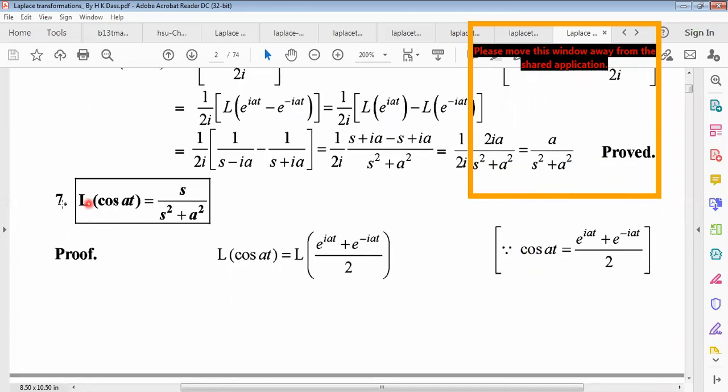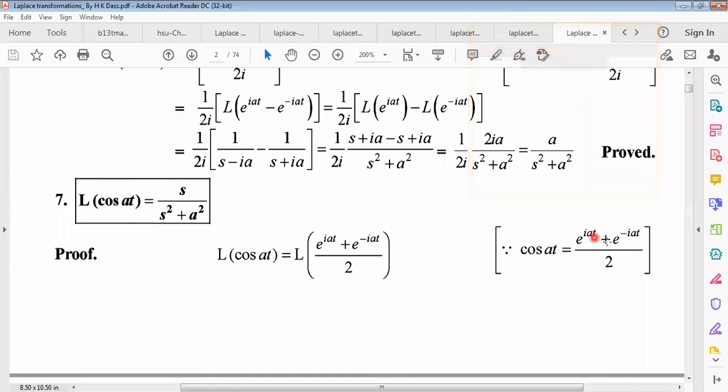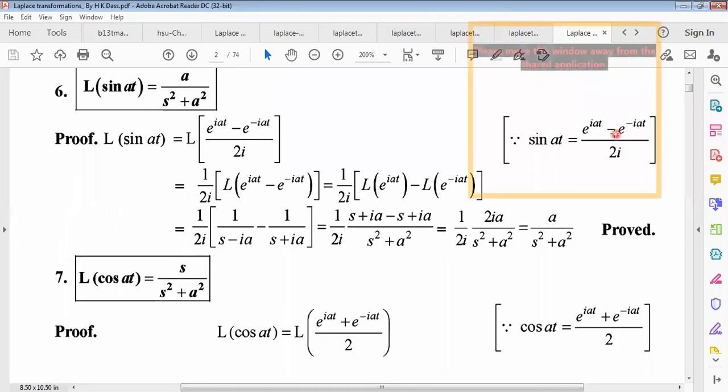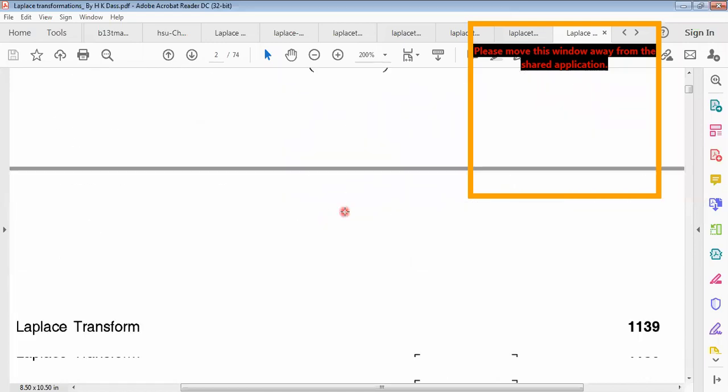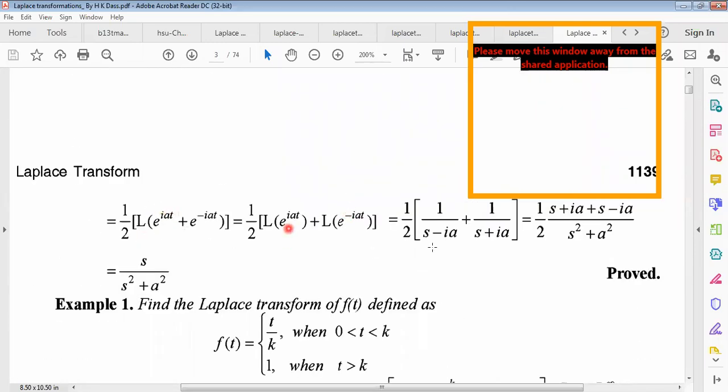Similarly, the Laplace transformation of cos at equals s divided by s square plus a square, also found using this relation. Cos at equals e to the power iat plus e to the power minus iat, divided by 2. For sine we use the negative sign, and for cos we use the plus sign. Same method: the Laplace transformation of e to the power iat is 1 by s minus ia. Same procedure gives s divided by s square plus a square.